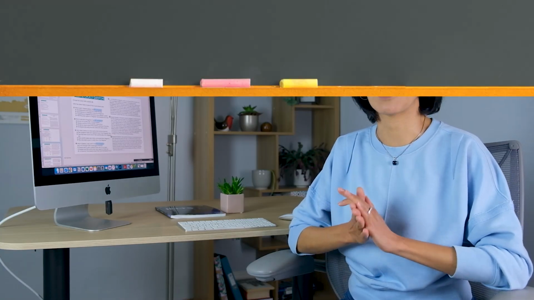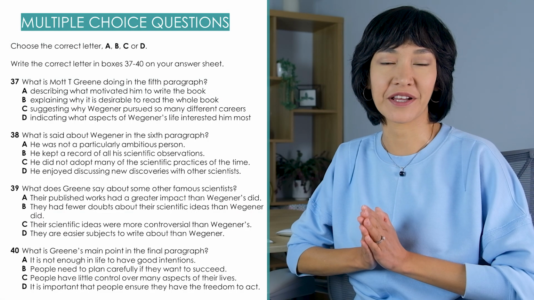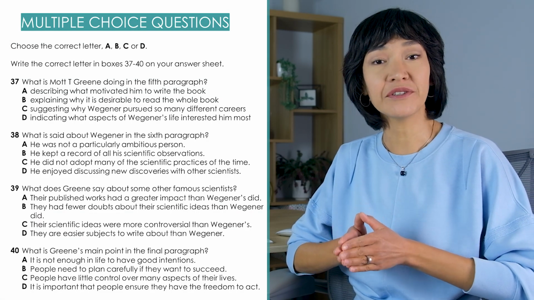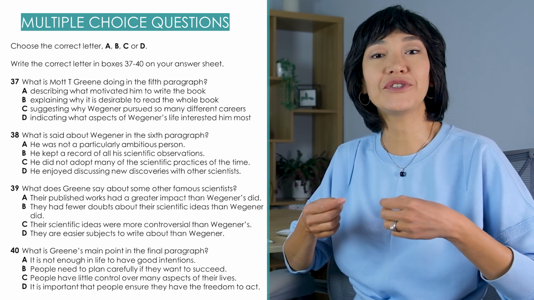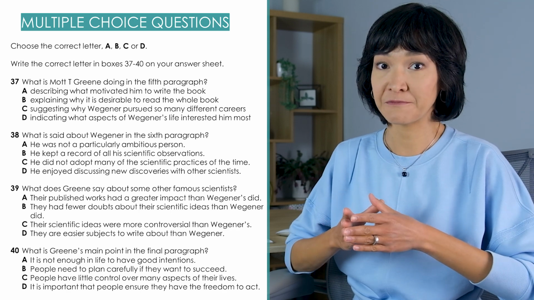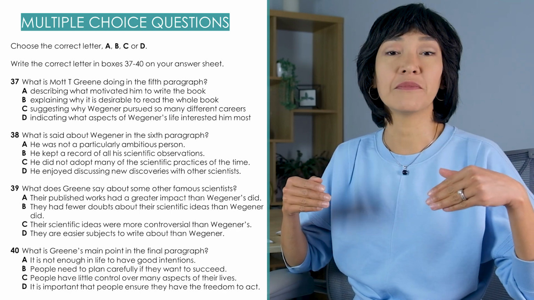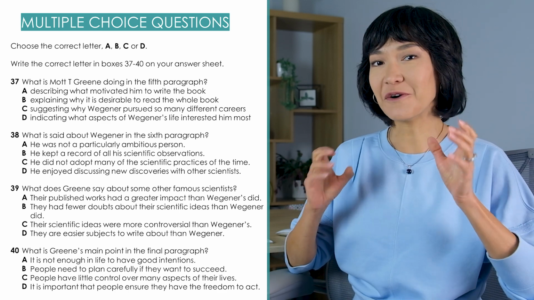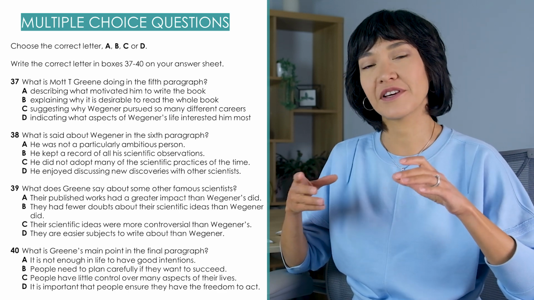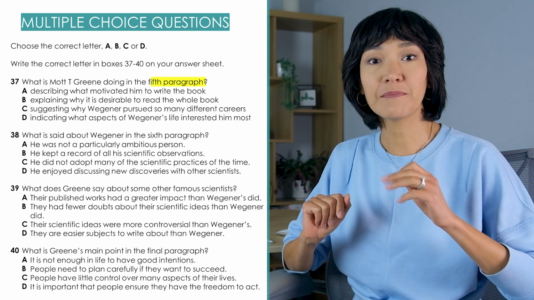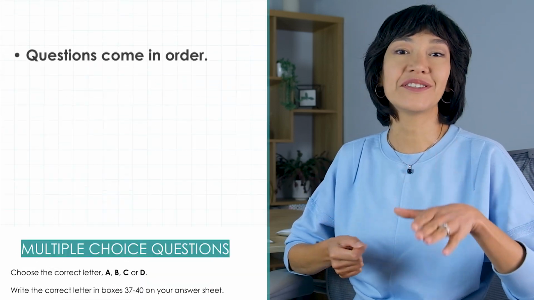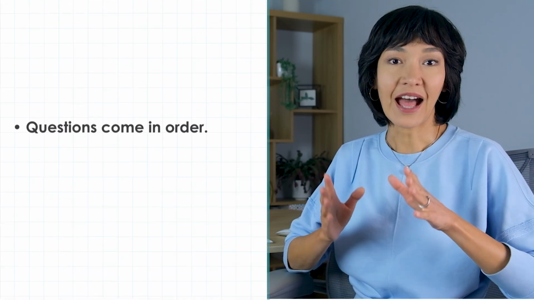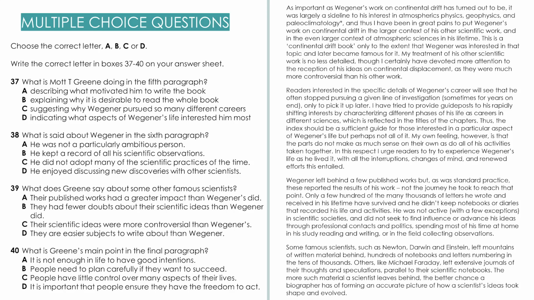Ready to continue? Our next set of questions is multiple choice. Choose the correct letter. For each question, we have 4 options. This type of task is testing your general understanding of each paragraph, so you need to read each of them in full. However, it often tells you which paragraph the question is about. 5th paragraph, 6th paragraph, final paragraph. Questions come in order. Our passage has 8 paragraphs in total.